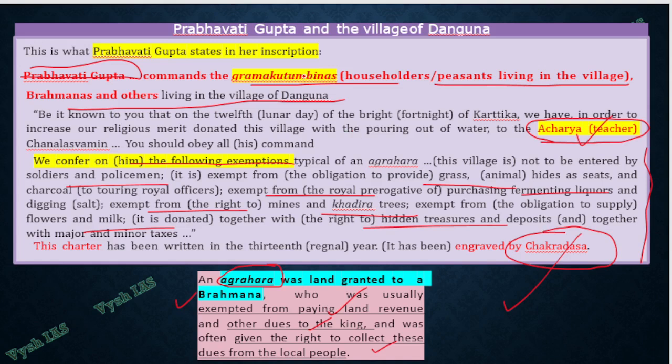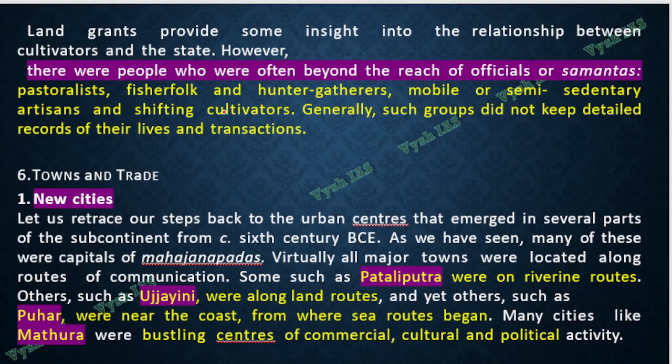So 2-3 terms you studied now. Grama Kutumbinas, the householder or peasant; Acharya is teacher; and Agrahara is the land granted to Brahmanas. Agrahara was recently asked in one of the prelims. Now all this is fine, but no matter how much is written, many people were out of the reach of officials or samantas or the king. They are the local, very small villagers, small farmers, fishermen, hunter-gatherers.